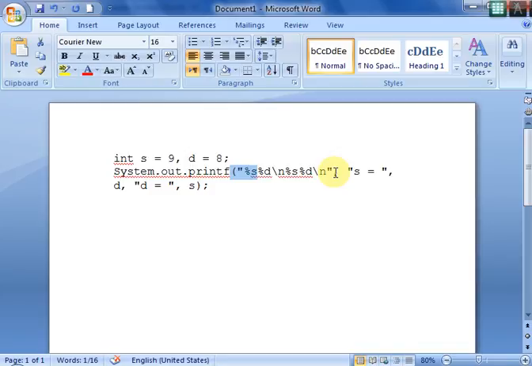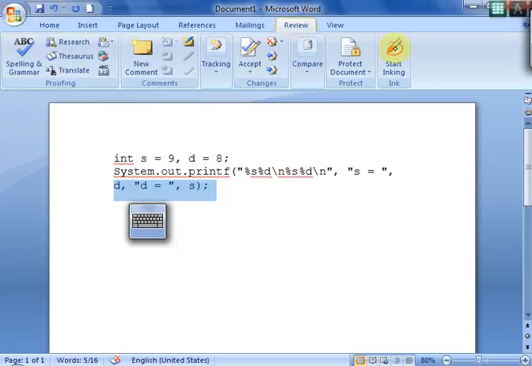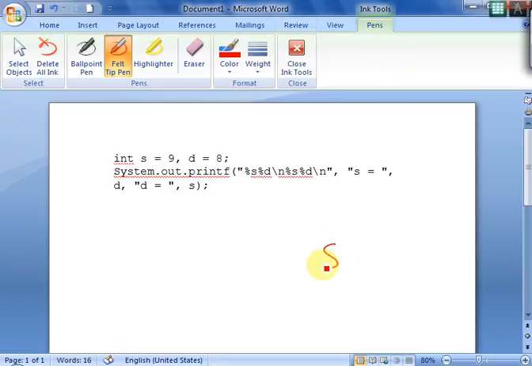So if you see after the comma, the first string is s is equal to. So in your output what you will get is the first thing is s is equal to, fine. So here it is s is equal to, that is for the percentage s, and this is the string.